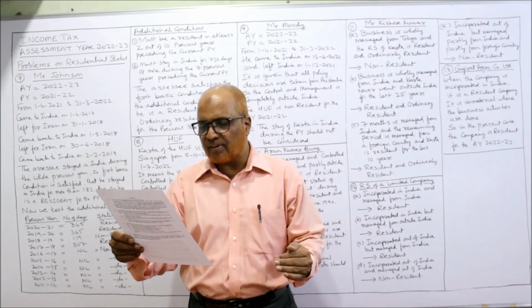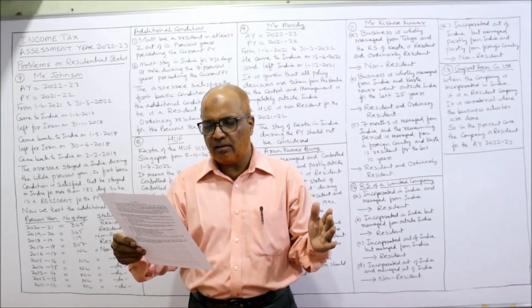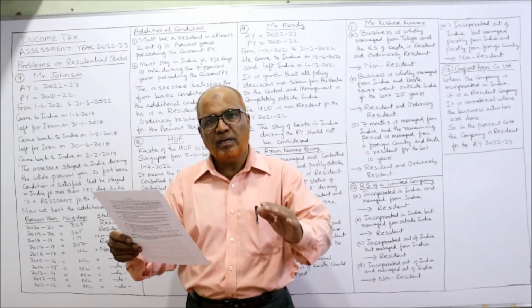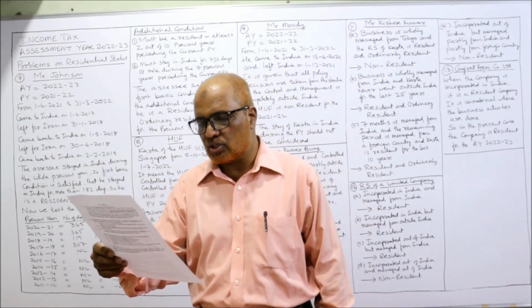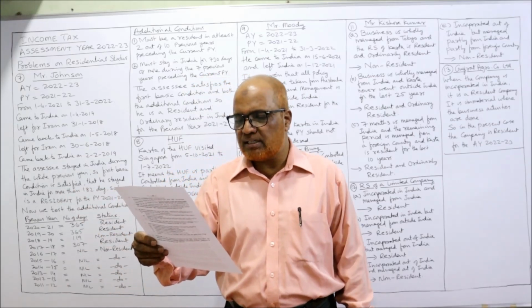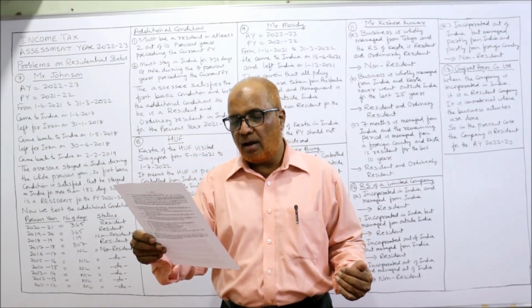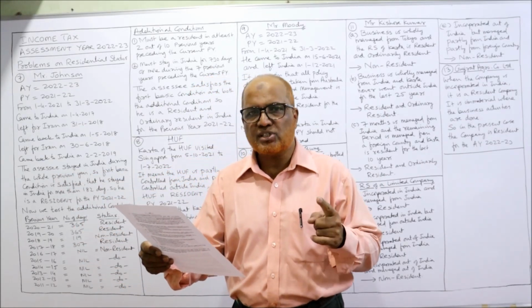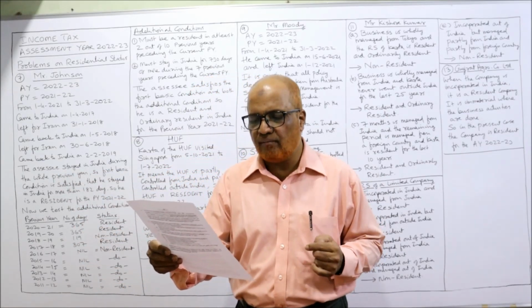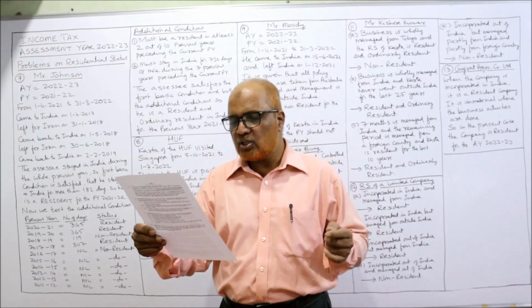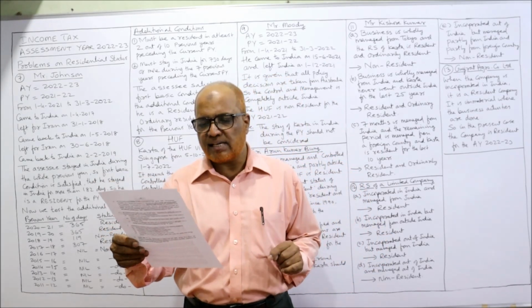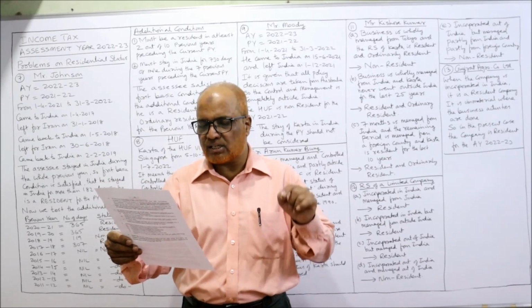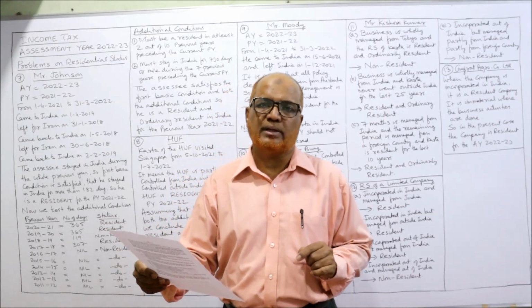He came back to India on 1st May 2018 and took his family members with him on 30th June 2018. He returned to India and joined his original job on 2nd Feb 2019. Determine his residential status for the assessment year 22-23.